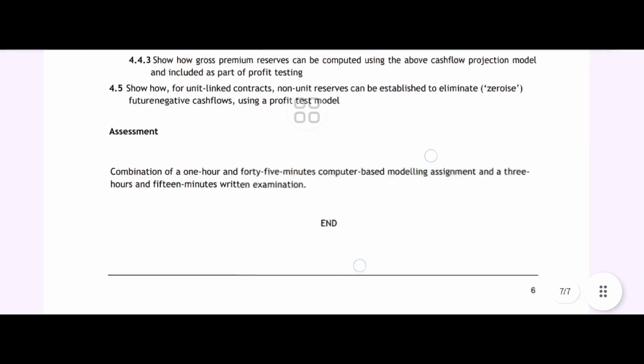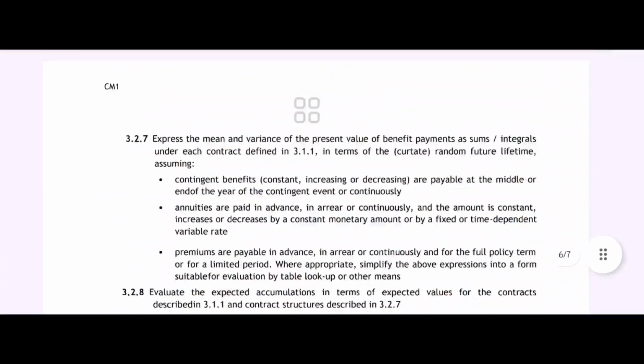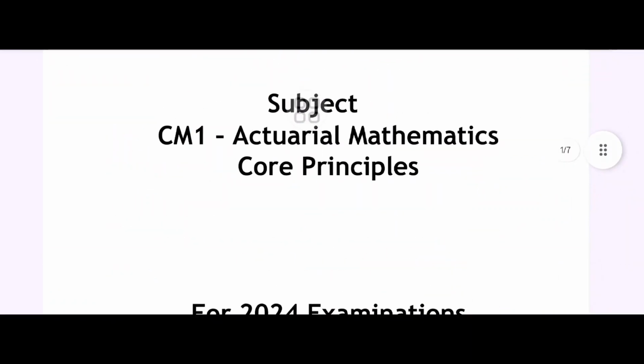The assessment is a combination of a 1 hour 45 minutes computer based modeling assignment and a 3 hour 15 minutes written examination. This is the assessment for CM1, that is Actuarial Mathematics core principle.